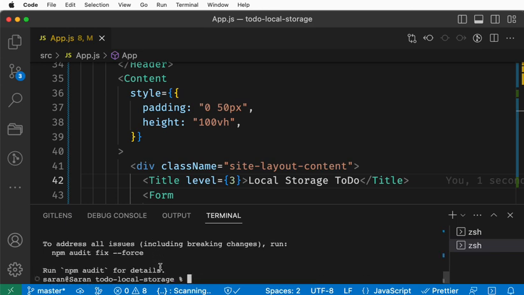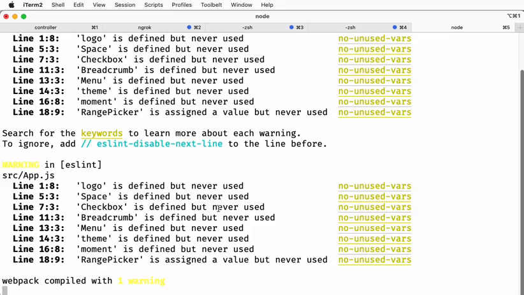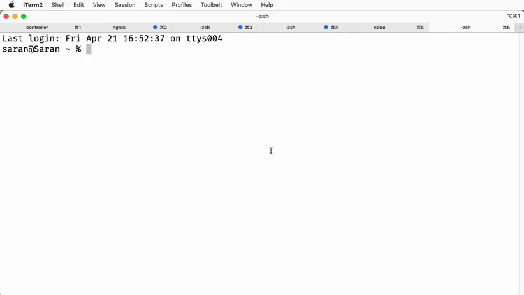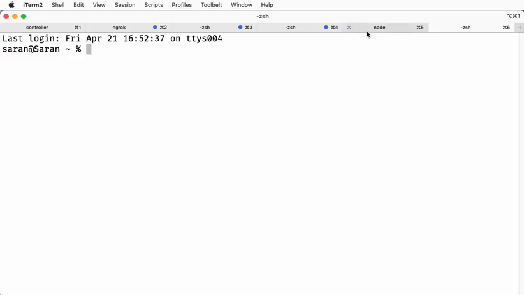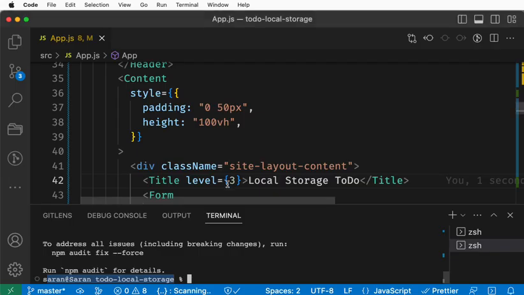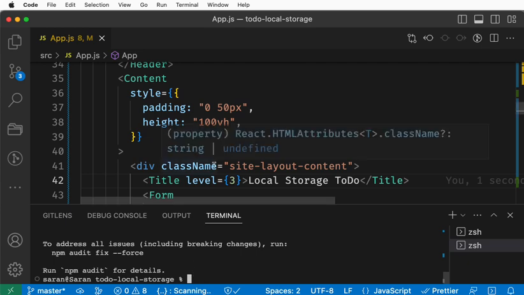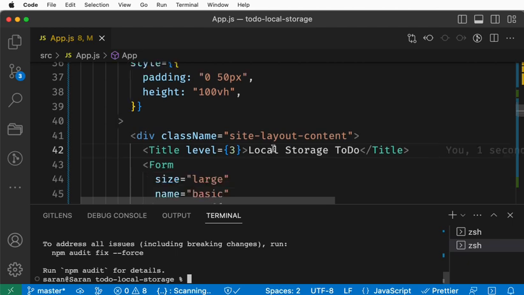Please make sure that wherever you run it, you are in the same folder where your current project is. In my case, the local storage project is where I have this code. After this video, I'll post this into a public GitHub where you can pull and see.